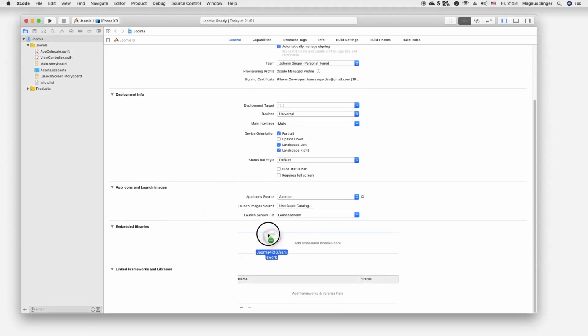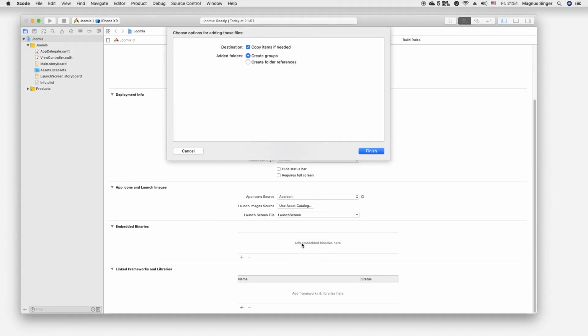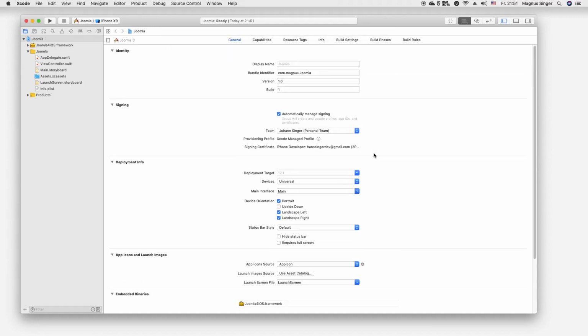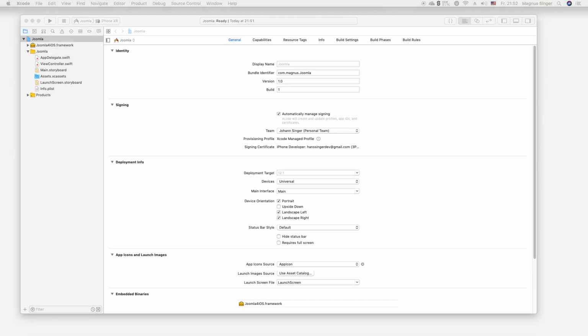So we drag our framework into the embedded binaries, select copy items if needed, and create groups. Finish. And now you can see we have here our Joomla4iOS.framework file. Right, this will be important.